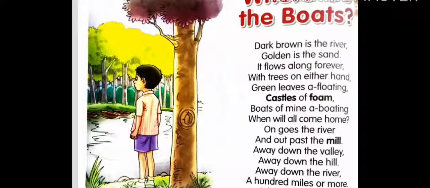So the river is in dark brown color, the sand is in golden color. The river is flowing and there are trees on either side of the river. You can observe the green leaves are floating and also the foam. We can observe the castles in the foam. So the boys' boat is flowing over there. Can you see? So they are going in the river. They are passing the mills, valleys, hills, and even hundreds of miles in the river.